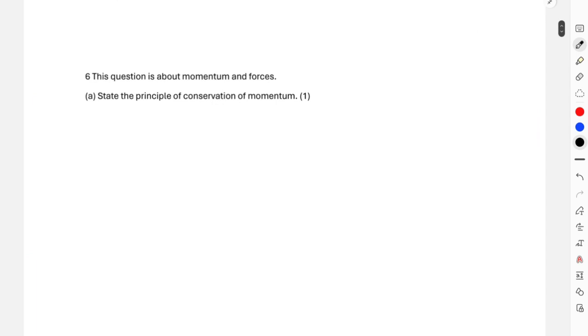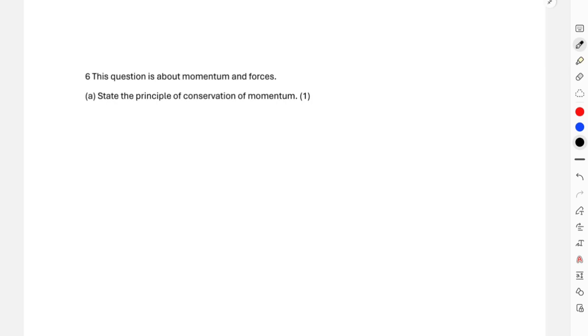State the principle of the law of conservation of momentum. They're giving you 1 mark for it. So for that 1 mark, you can write that momentum before collision is equal to momentum after collision. But if they were using this same question for 2 marks, then I would have to add that this holds provided that no external forces are acting on the objects during the collision. Okay, but that was only required for the 2 marks question.